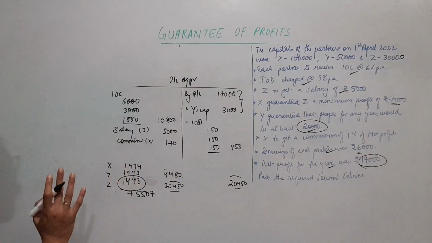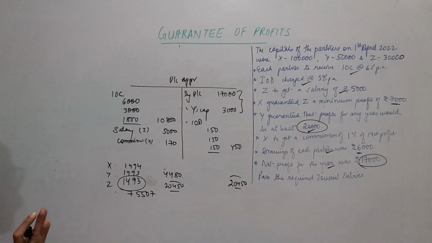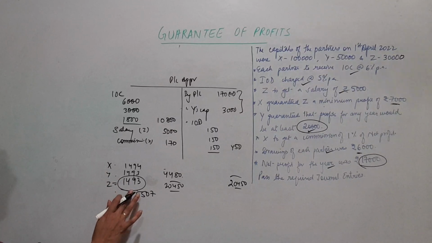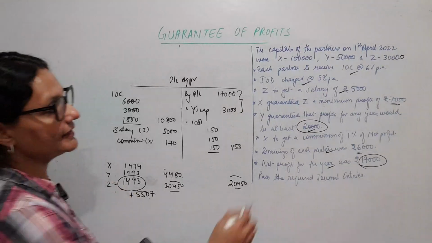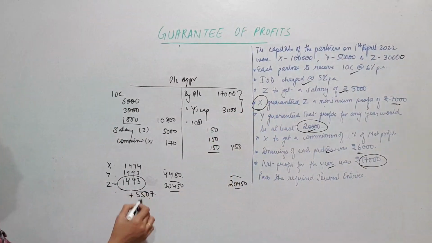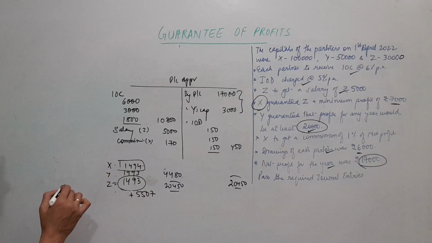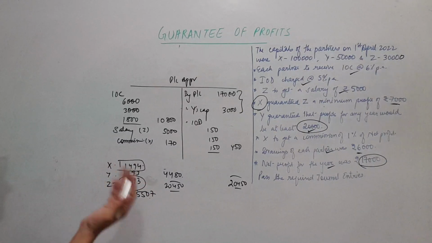So we divided the profit first equally because no profit sharing ratio is given to us. Then we see Z has not got 7,000, so we will add how much? 5,507. This is only guaranteed by X. So we will subtract this from X's share. Now you see that X's share is only this much. It will go to a negative anyway.